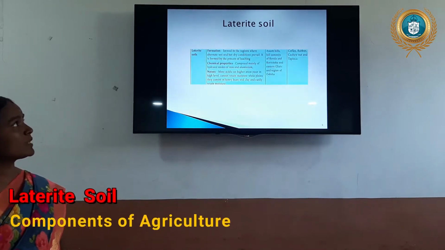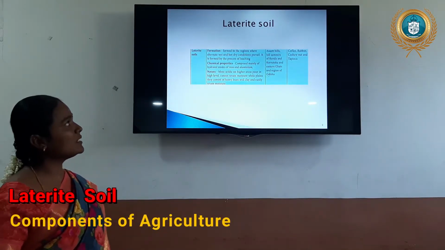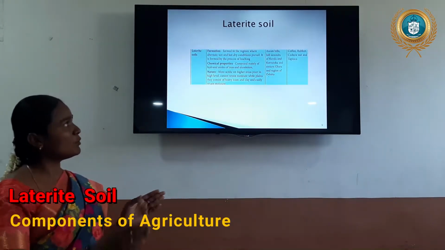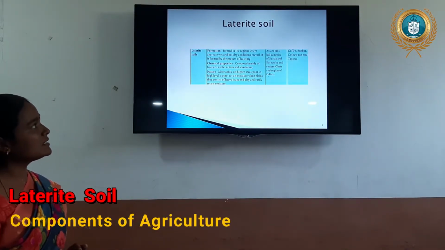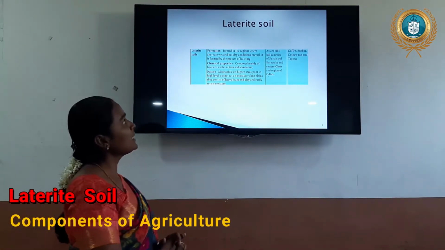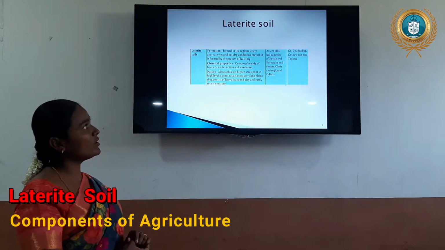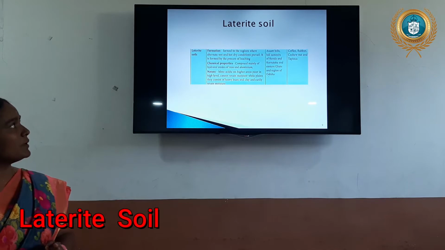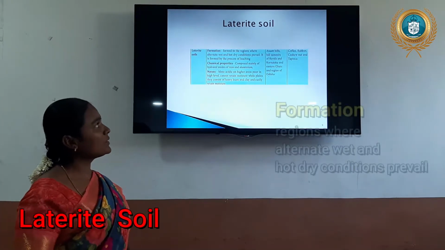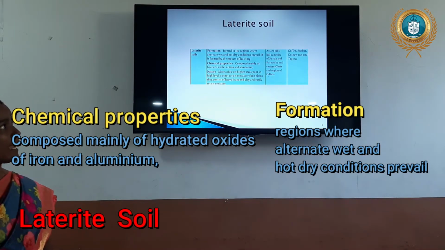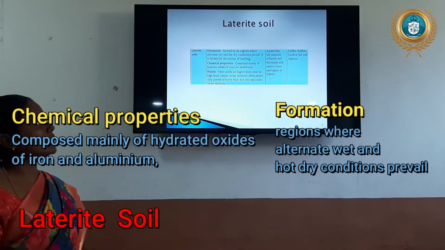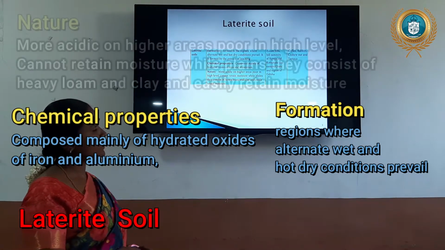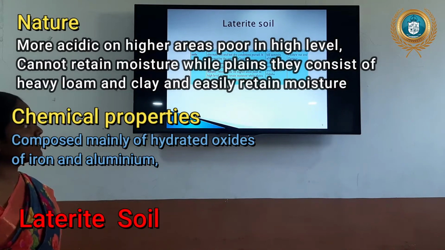Next one, laterite soil. It is found in the Deccan areas, on the border of the Deccan areas. This is a dry soil, formed by the process of leaching. When the rivers form, those areas form laterite soil. Chemical properties: hydrated oxides, iron and aluminum are found in this soil. The nature of this soil is that it cannot contain moisture.